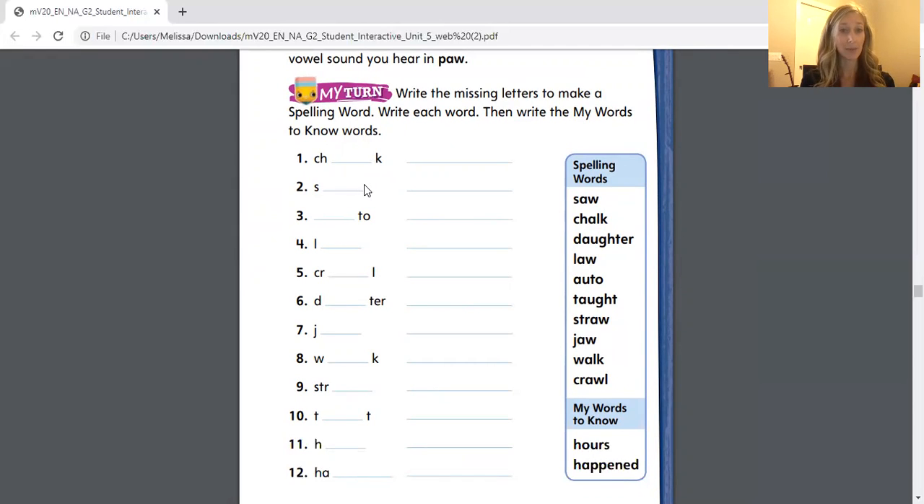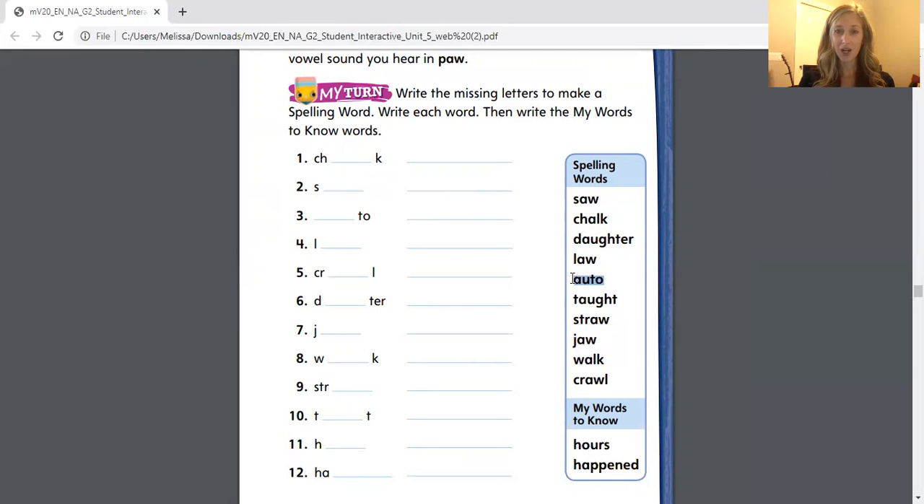I need to add AW to make the "ah" sound, and then write the word saw in its entirety. I'll do one more problem with you, and then you'll be doing the rest on your own. Number 3, I see the letters T-O. I see one word that ends in T-O, and I know that I need to have the "ah" sound before that. Auto. I can take a look at my list.